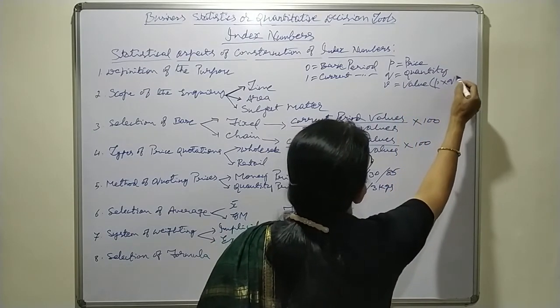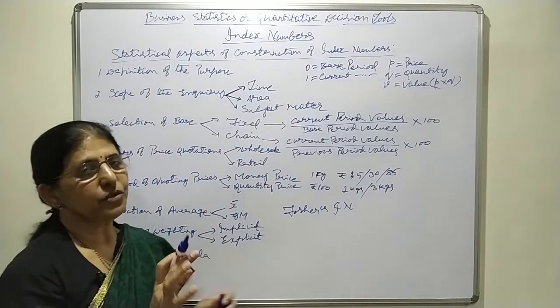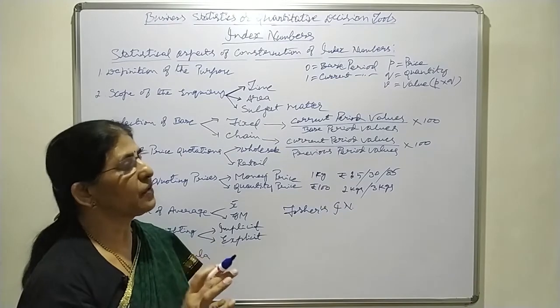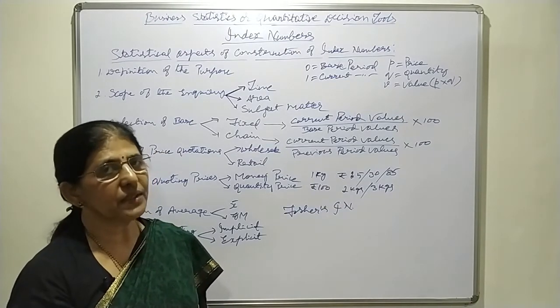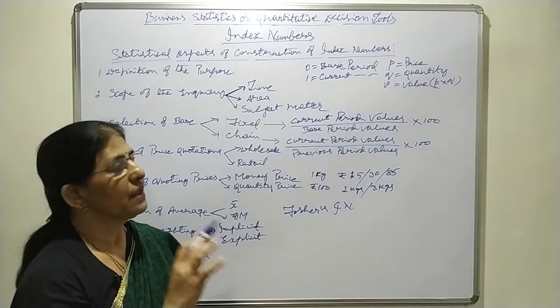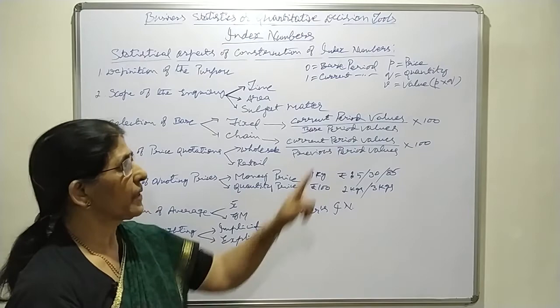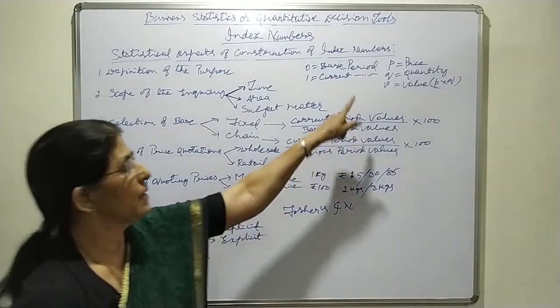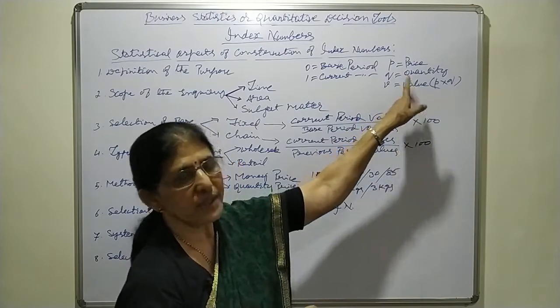Price into quantity, that is p into q. Here you should not get confused with the p and q we have taken under regression analysis and correlation analysis. There we took d to denote deviations of variables x and y. Here small p and small q refer to price and quantity.